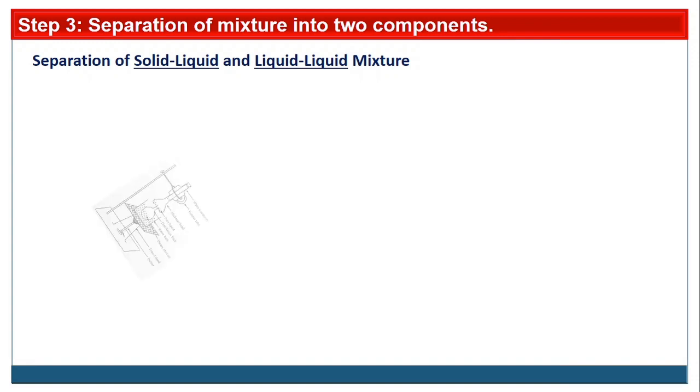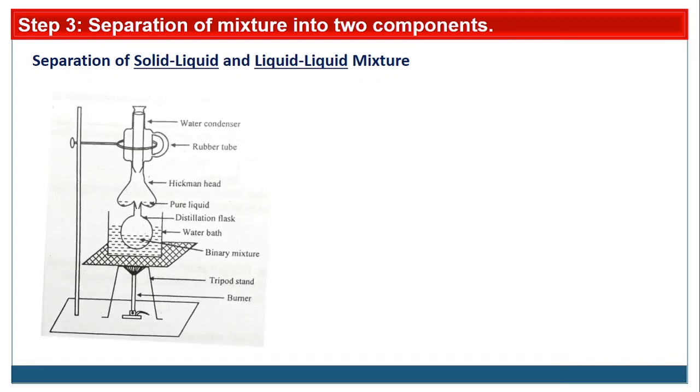So for the separation we have to use this distillation system. It contains a stand. We have to clamp over it the distillation flask, you can call it an RBF, round bottom flask. Then this is the Hickman head, and this is the water condenser. This is the rubber tube for the water condenser.